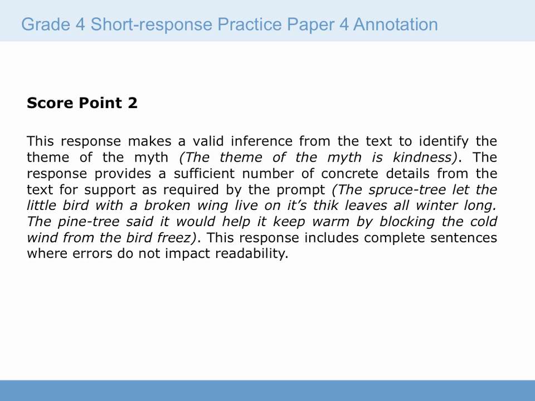The student identified the theme as being kindness, and provided a sufficient number of concrete details from the text as the prompt requires. The sentences are complete, and while one of them was a little bit clumsy, it really didn't impact the readability. So the student receives a score point of 2.